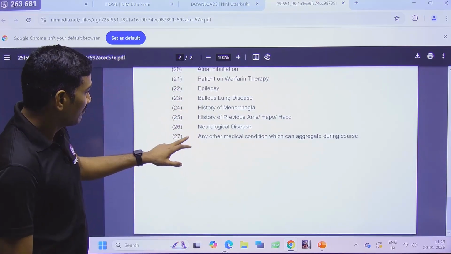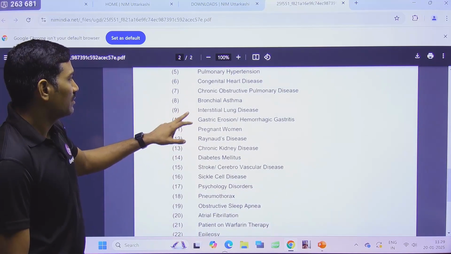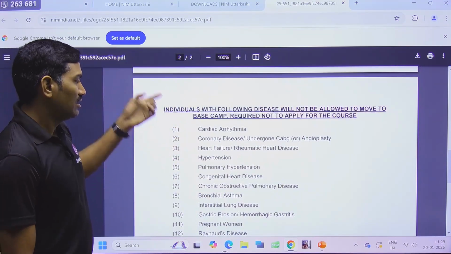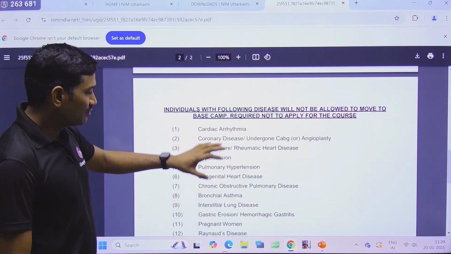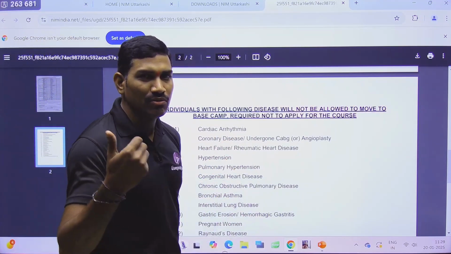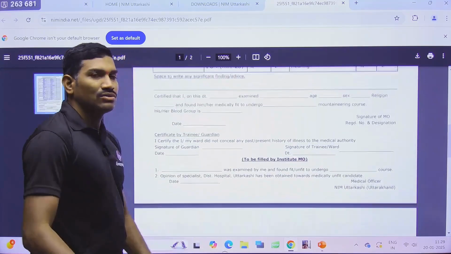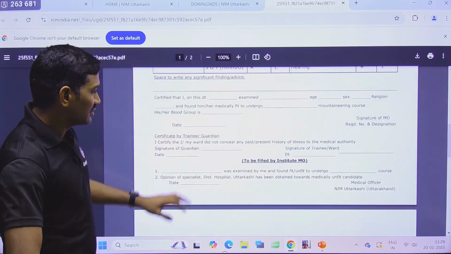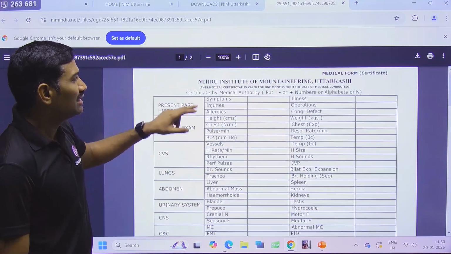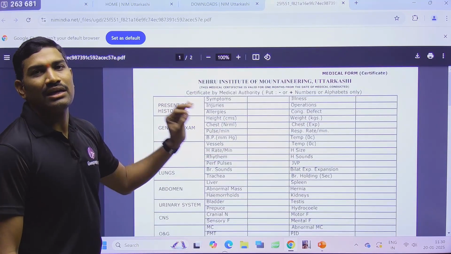If you are having any of these, please don't apply for the course. Or else you can call them and say this is what my problem is, can I apply or not? If you still want to ask them, just ask, and accordingly they will tell you the answer. But this medical form only is accepted by NIM.